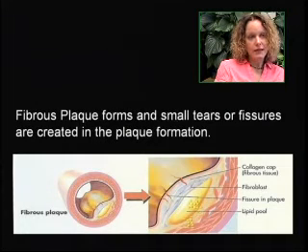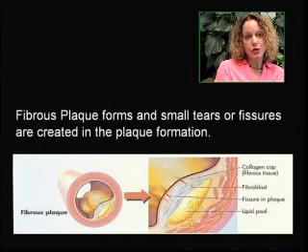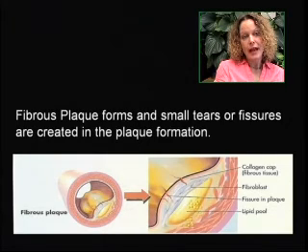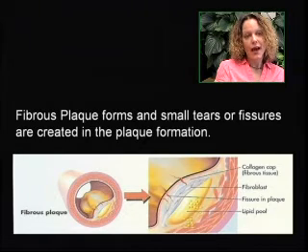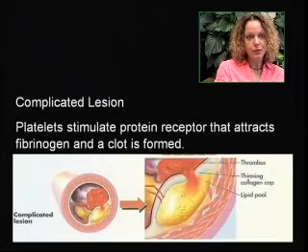So here's an example of this fibrous plaque which forms, and small tears or fissures are created in the plaque formation. So we can see the lipid pool of fats that have developed, and the fissures, and the fibroblast, and then this collagen cap that kind of encapsulates the whole plaque.